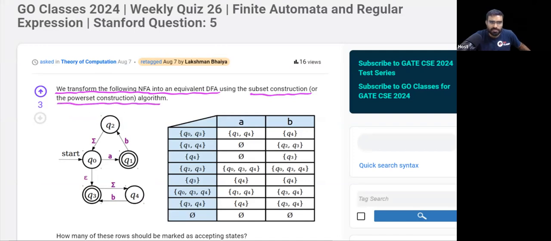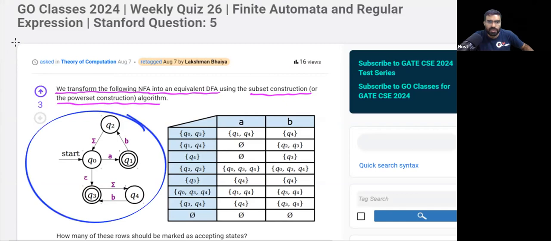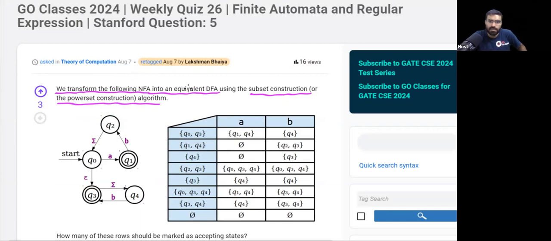Is this clear? This NFA is given to you. We convert it to an equivalent DFA using this algorithm, subset construction, or you can say power set construction. Now, how many of these rows are marked as accepting states? This NFA is given to you, we convert it into an equivalent DFA using the subset construction algorithm, and then you get this DFA.